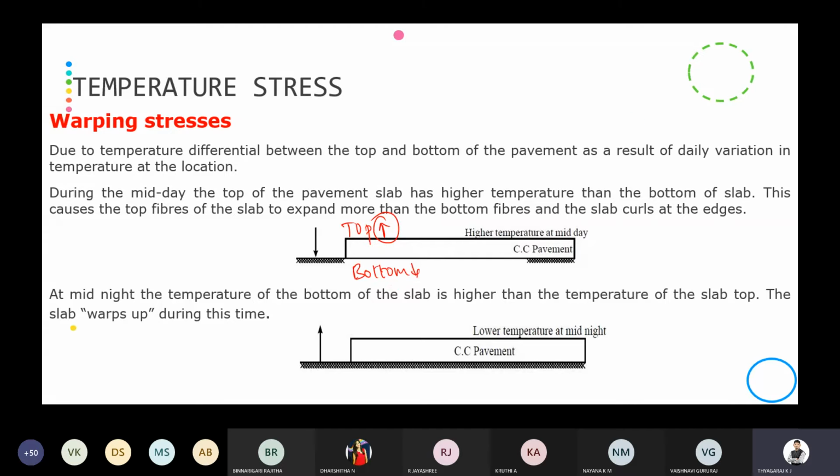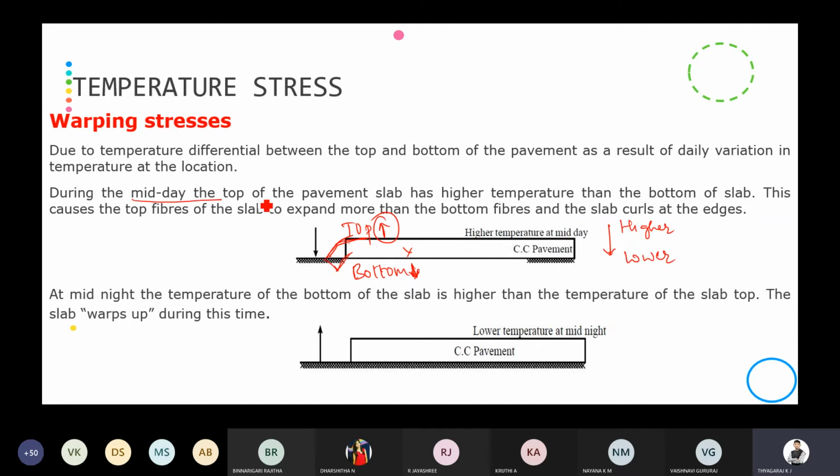What will happen is the slab tends to bend downwards, because the heat will be transmitted from the top to the bottom, from a higher temperature to a lower temperature. That's why the slab will be bending downwards.